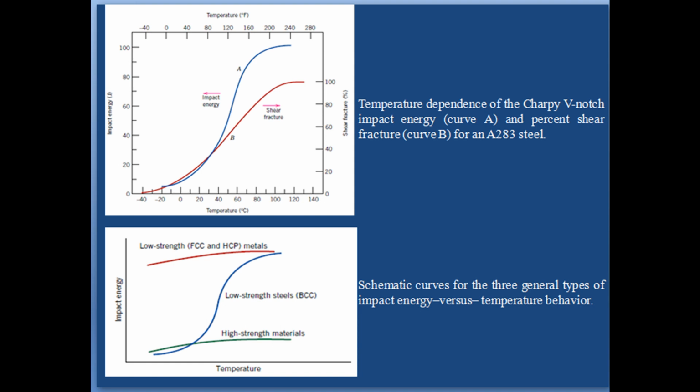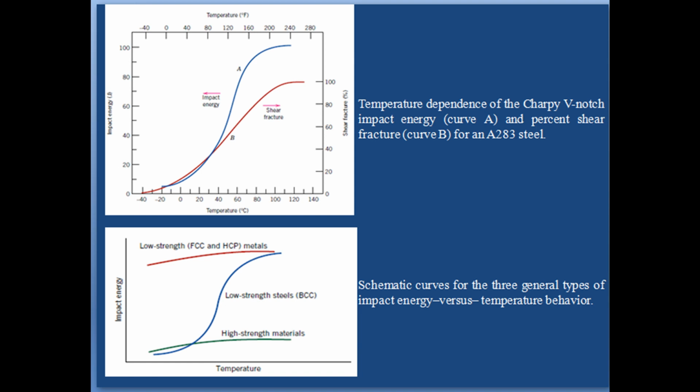Now, in addition to the ductile to brittle transition represented in the figure, two other general types of impact energy versus temperature behavior have been observed. These are represented schematically by the upper and lower curves of the figure.